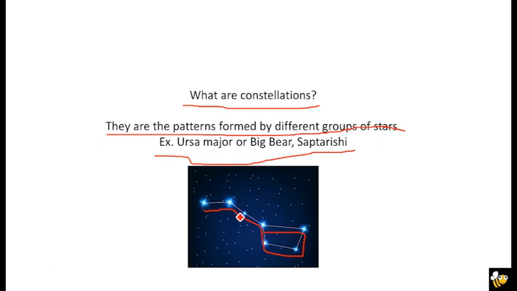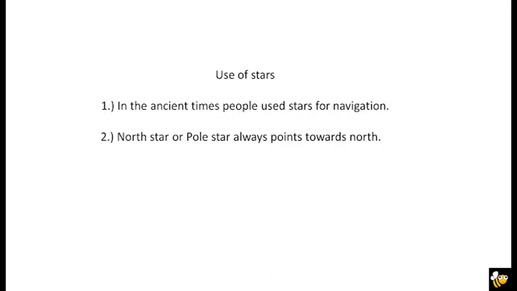Now, what is the use of stars? In earlier times, stars were used by people for navigation, like when sailors sailed their ships in the sea, they used stars for navigation. In previous times there was not much development in technology, so they were unable to have proper navigation.